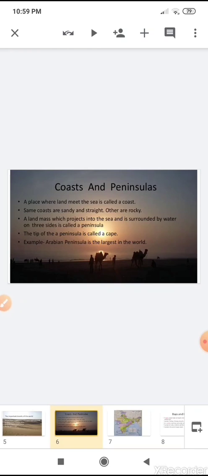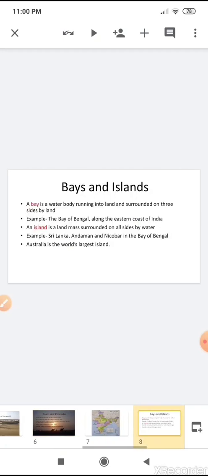And what is peninsula? A land mass which projects into the sea and is surrounded by water on three sides is called peninsula. The tip of the peninsula is called cape. An example of peninsula is the Arabian Peninsula, which is the largest in the world.